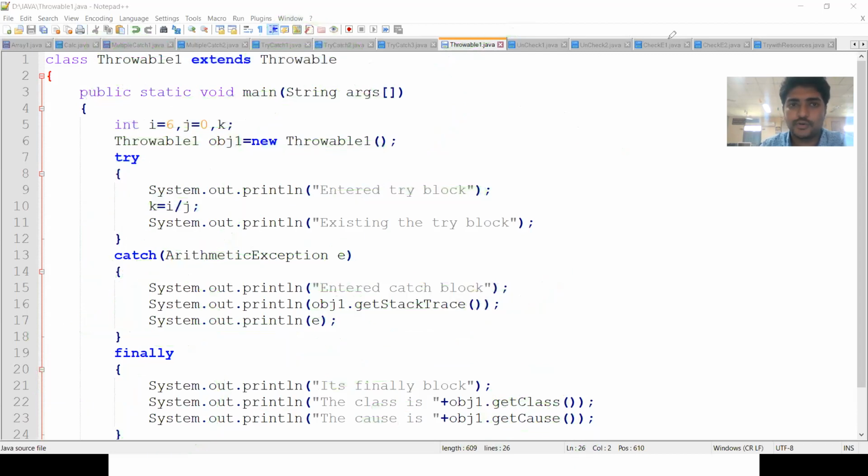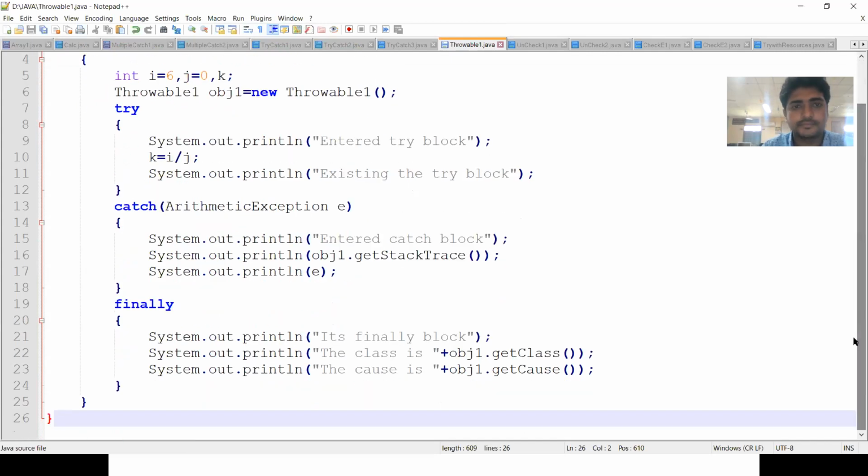Let us check the output of this program. The aim of the program is to illustrate some of the methods defined in the Throwable class. The Throwable class supports many methods, so we are using some mainly used methods: getStackTrace, getClass, getCause. Let us see the output.